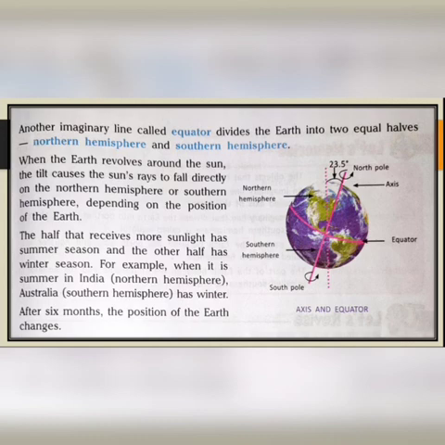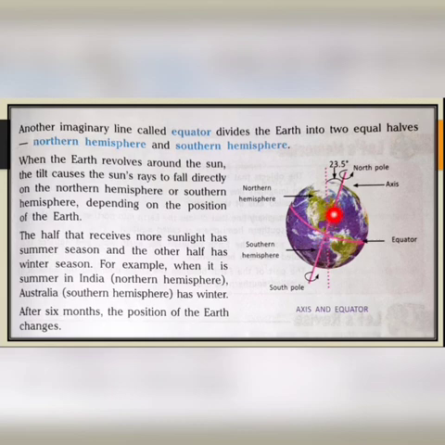Now there is another imaginary line which is called equator. Equator divides the earth into two equal halves, northern hemisphere and southern hemisphere. Okay. See, now look at this picture. It is the axis, okay, and it is the equator. Yes.